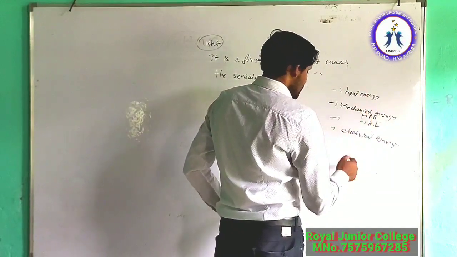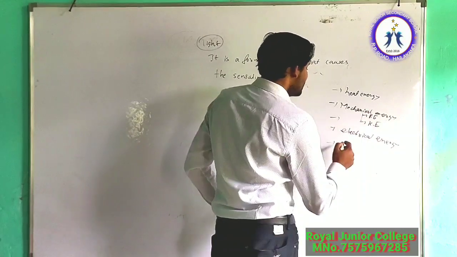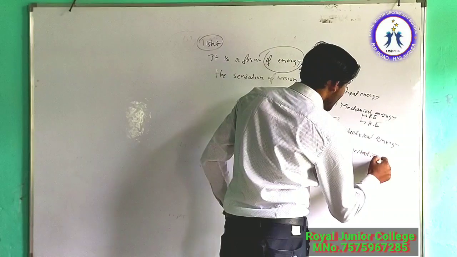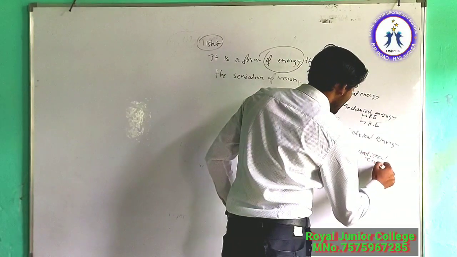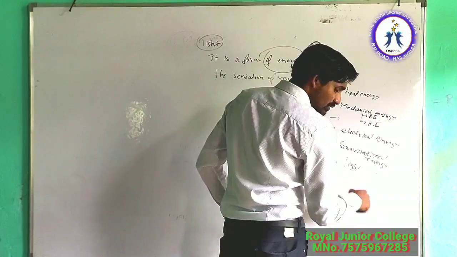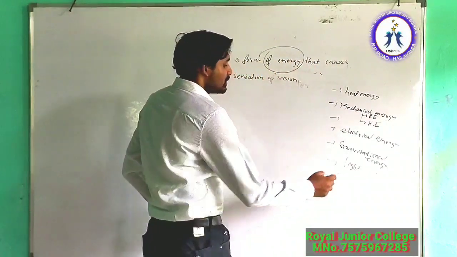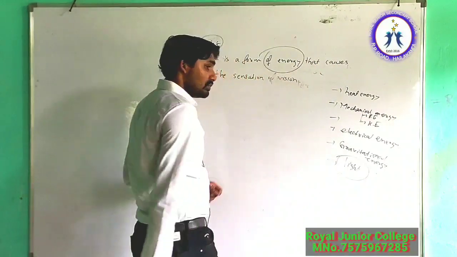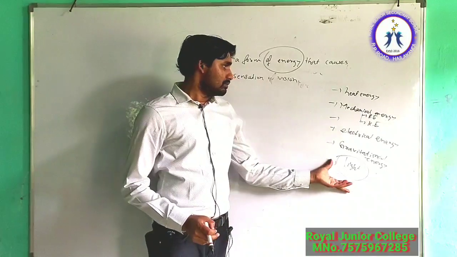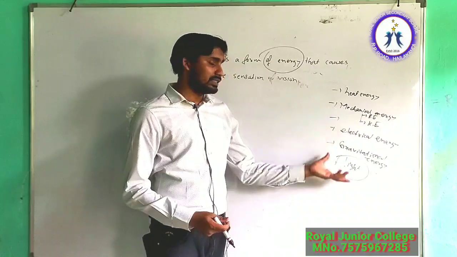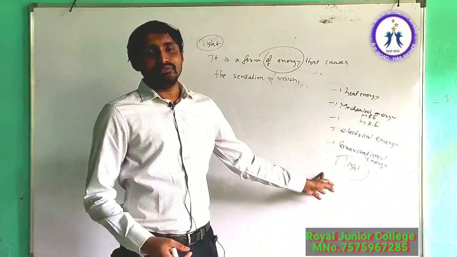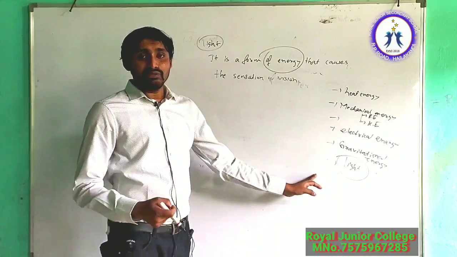So different forms of energy are there. So gravitational energy. Like that, light is also a form of energy, and other forms of energy are also there. So light is actually a form of energy. And we know one important theorem of energy, that energy can neither be created nor destroyed, but it can be transformed from one form to another. So this is called the law of conservation of energy.